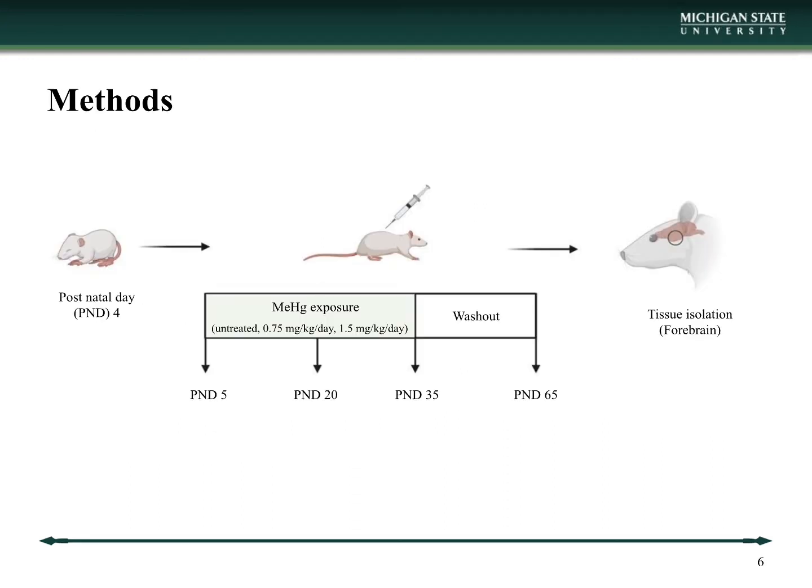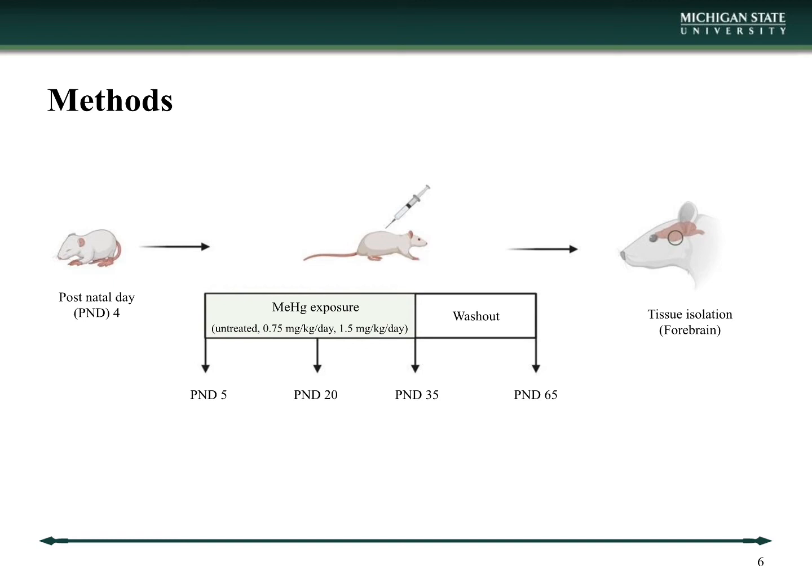For the experiments, we used postnatal day 4 Sprague-Dawley male rats, and the exposure started at postnatal day 5. Exposure was for 15 or 30 days, and the third group was exposed for 30 days and left for a washout period for another 30 days, and we will call that the 60-day group. The groups were exposed to different dosages of methyl mercury: an untreated control group, a 0.75 milligrams per kilogram per day group, and a 1.5 milligrams per kilogram per day group.